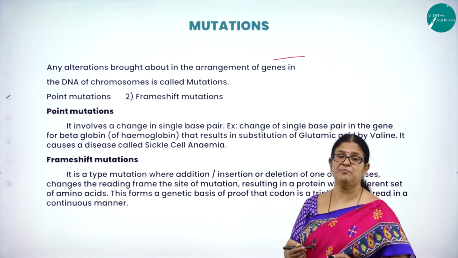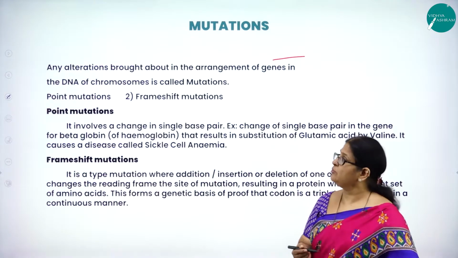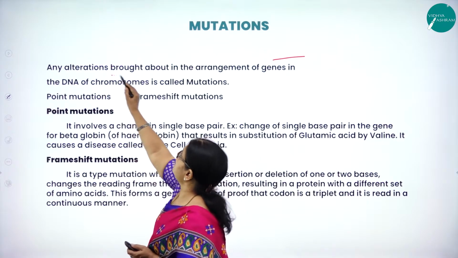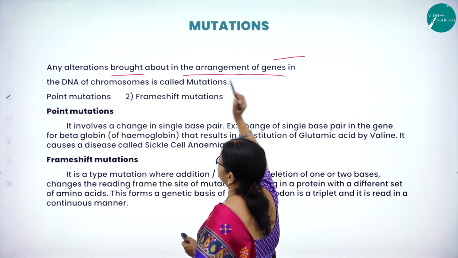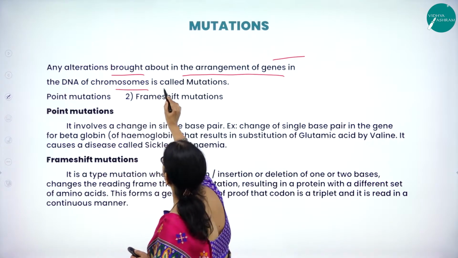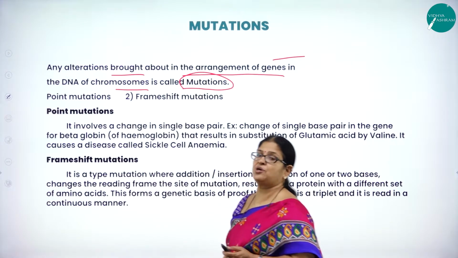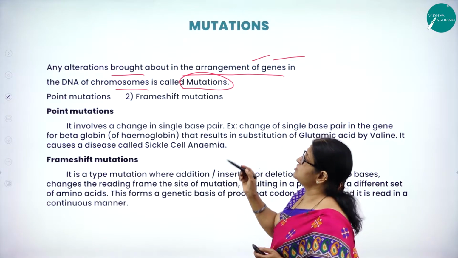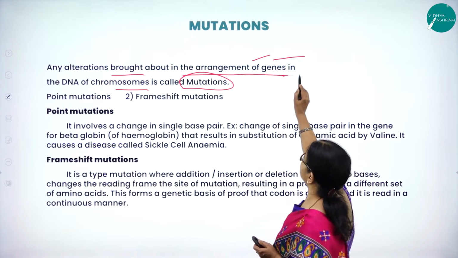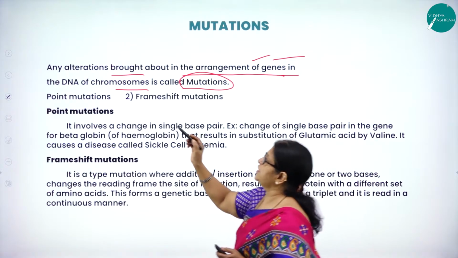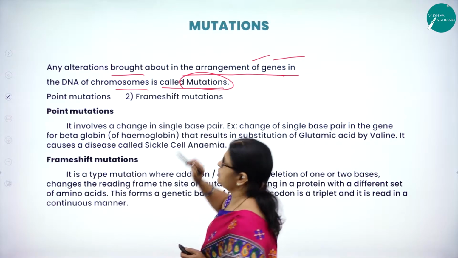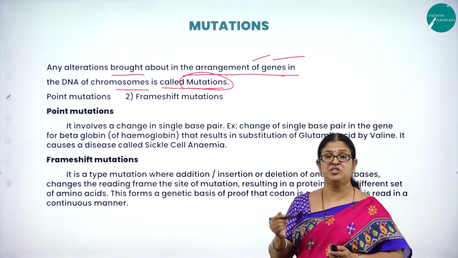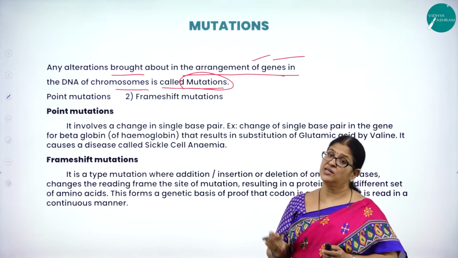A sudden heritable change in the gene is called mutation, or we can also define mutation as any alterations brought about in the arrangement of genes in the DNA of chromosomes. So how do we define the word mutation? Any alterations brought about in the arrangement of genes in the DNA of chromosomes is called mutation. It is a sudden heritable change that is caused in the gene.